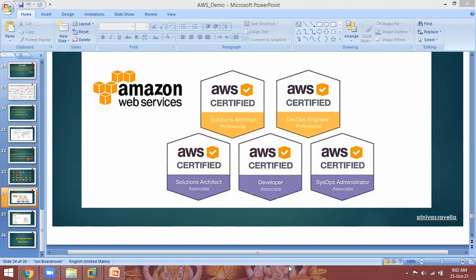And the combination of the Linux and AWS courses, how many days will it run in total? Around 2 months. And daily it will be 8 to 9, the same class timing. Okay. Thank you, sir.